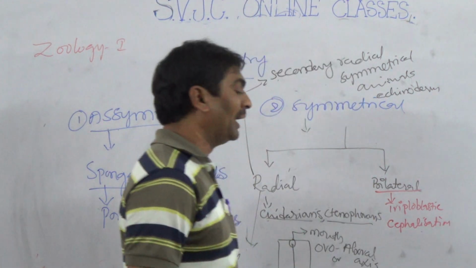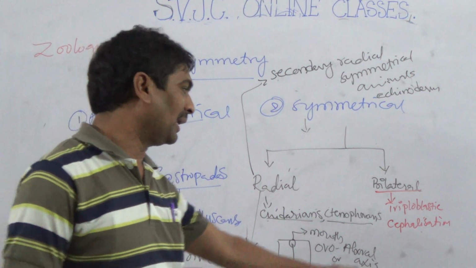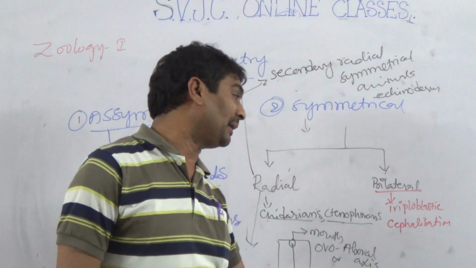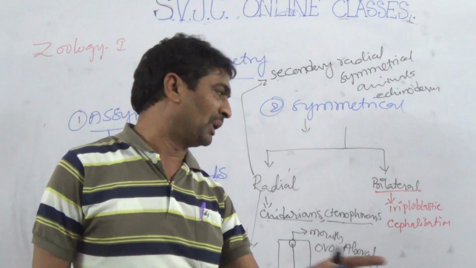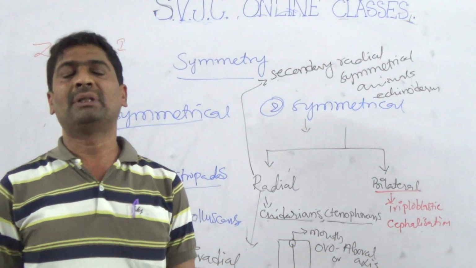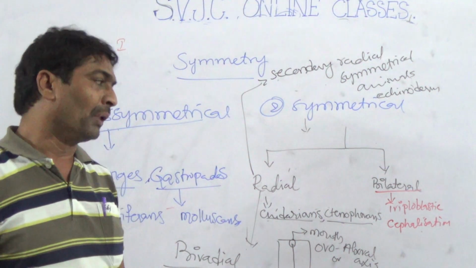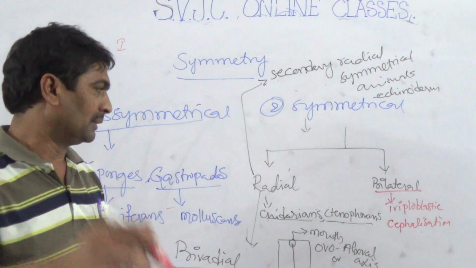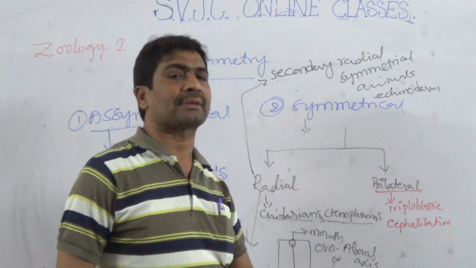cephalization, meaning formation of the head on the anterior side. In which animal group is the head present? That is called cephalization. So the anterior side has a concentration of nerve cells, and the place where neurons are present is called cephalization. So cephalization is an important feature of bilateral animals.